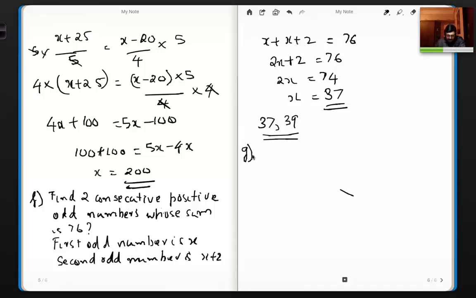A sum of rupees 500. This is rupees, okay?